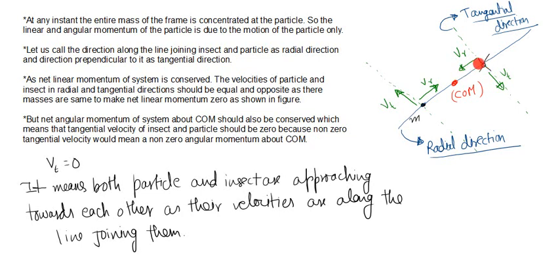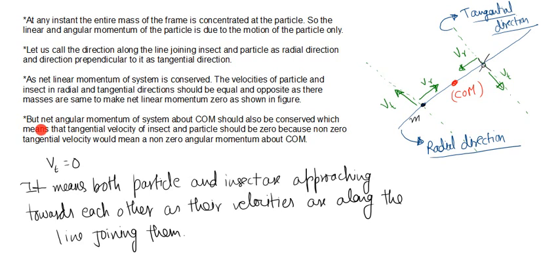So these two velocities in the radial direction are equal and opposite. The same thing goes for the tangential velocities also, so the Vt's will also be equal and opposite. Why? Because the net linear momentum has to be zero, in the radial direction as well as in the tangential direction. That is why the radial velocities and tangential velocities will be equal and opposite, as you can see in this figure.